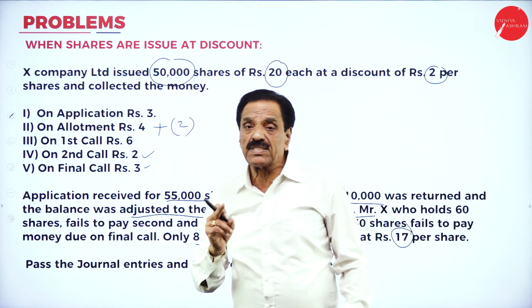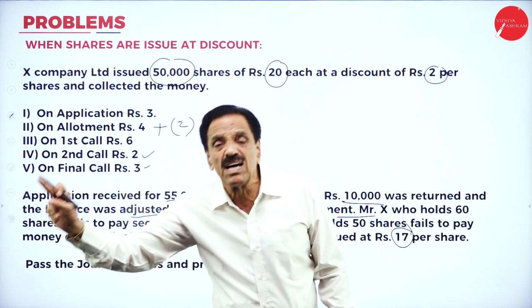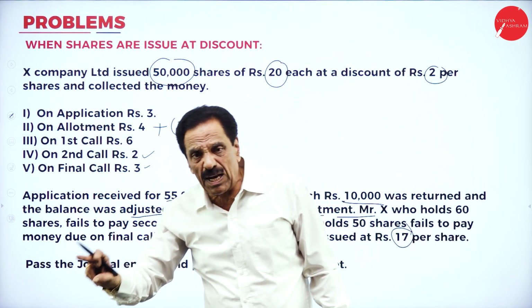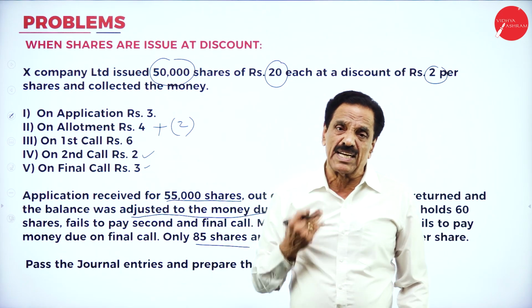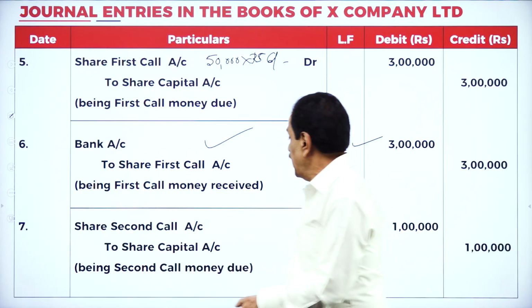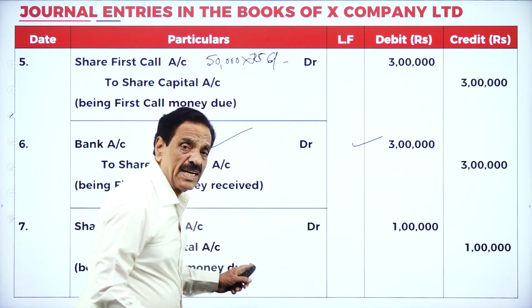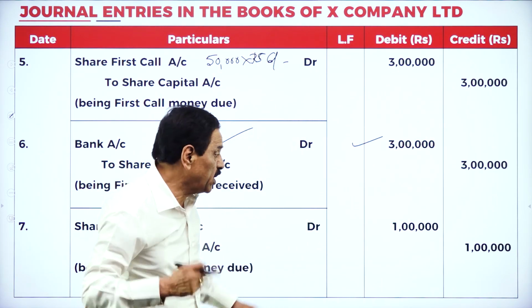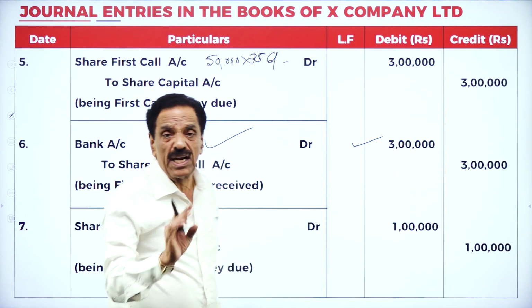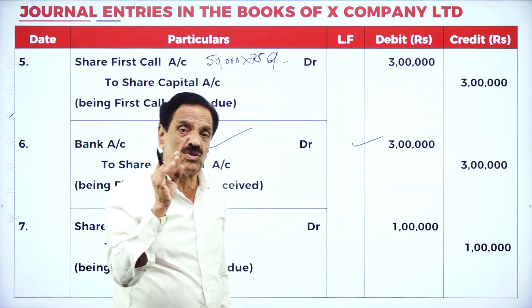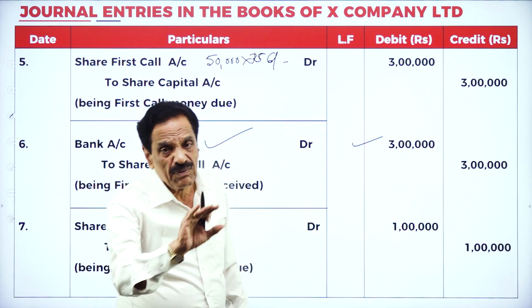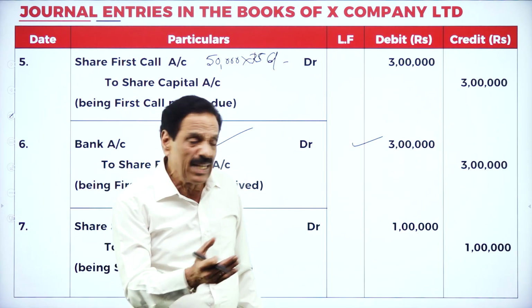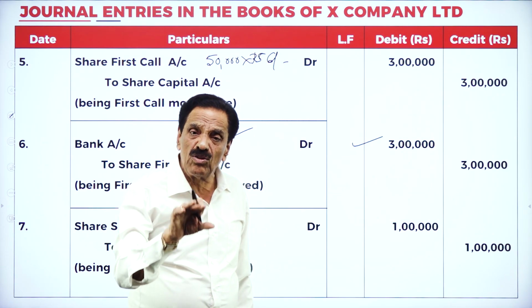First the due entry for second call. Share second call account debtor to share capital account. When I receive the money, bank account debtor to share second call account. We'll show you how the entry passes. Share second call account debtor 50,000 into 2, 1 lakh, to share capital account 1 lakh. What's the due entry? Share second call account debtor 1 lakh to share capital account 1 lakh.